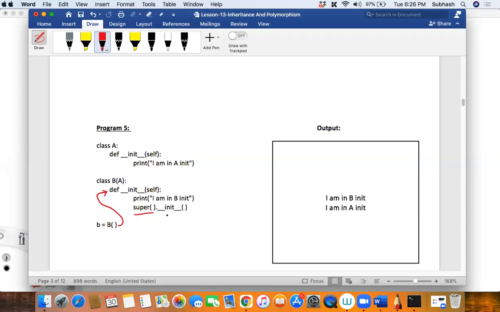I'm trying to access the init method of class A, that is the parent class, by using the super function. So this is very important for you to understand. It's a special function, the super function, which gives access to your base class attributes.